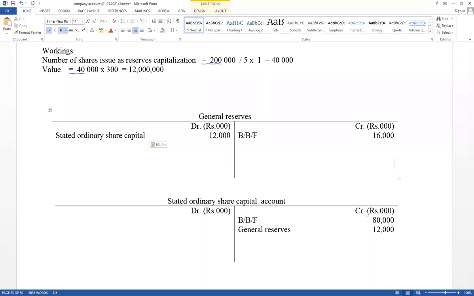Reserves capitalization. Therefore, the reserves equity balance should be carried down. Credit side increase. Take the total amount of the credit side and take that value to the debit side. The difference value is the balance carried down. Therefore, balance carried down on the debit side and credit side balance brought forward 4,000.